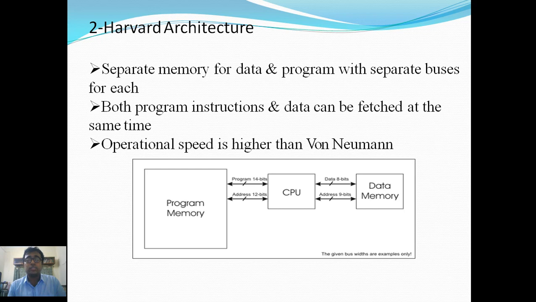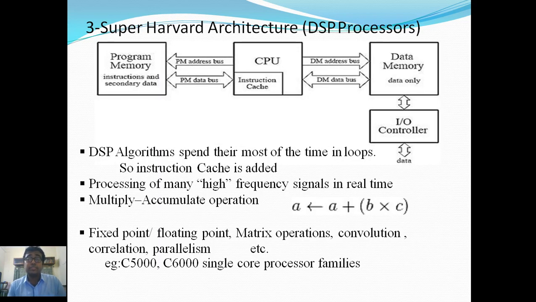To improve this architecture, we have evolved from the Harvard architecture to the next architecture, the Super Harvard architecture, the DSP processor. It is different from Harvard architecture. DSP algorithms spend most of their time in loops, so an instruction cache is added.